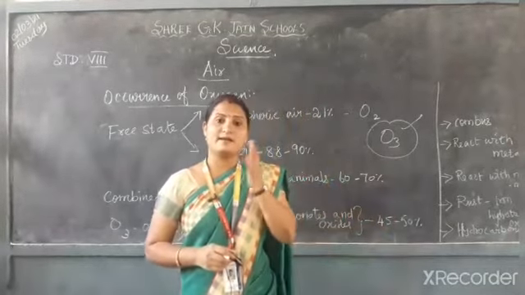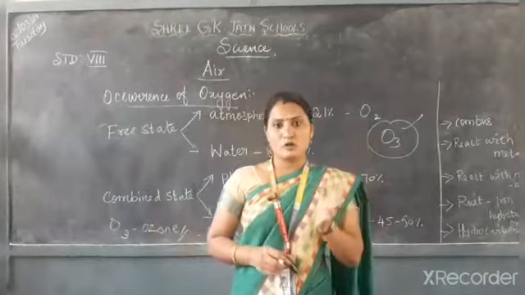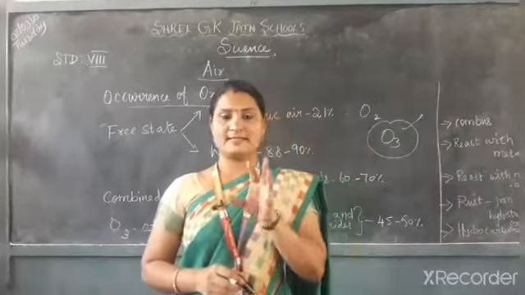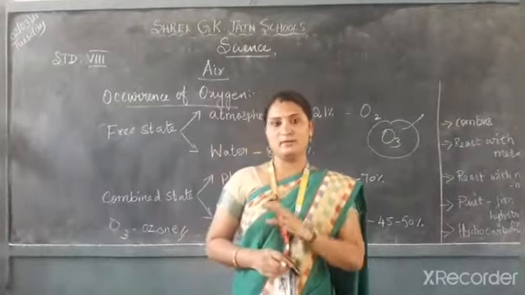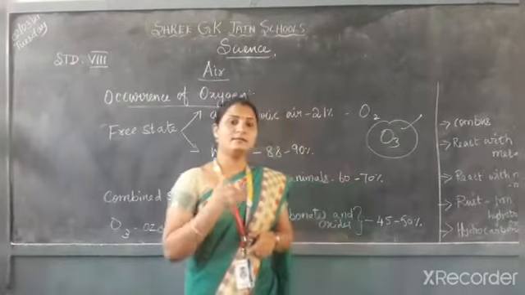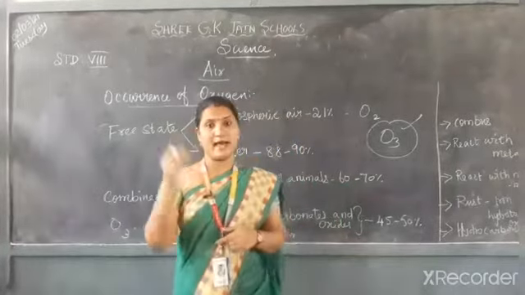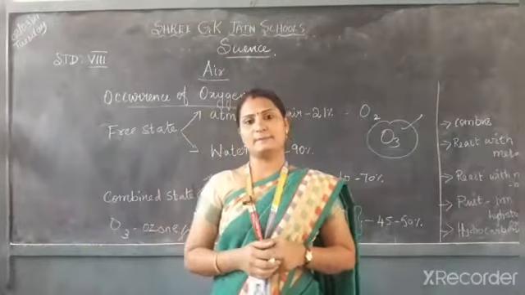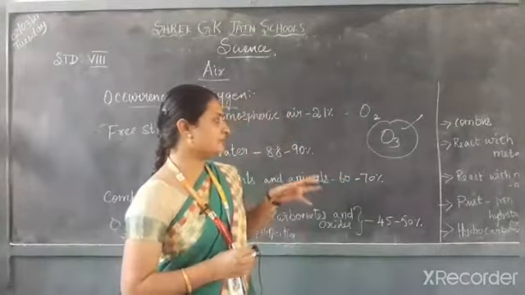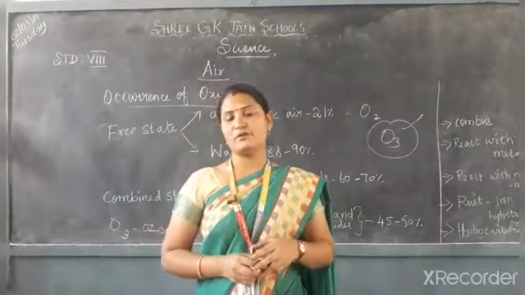So it reacts with a hydrocarbon substance, for example, wood. And this equation is given in your textbook. So these are the chemical properties of oxygen.